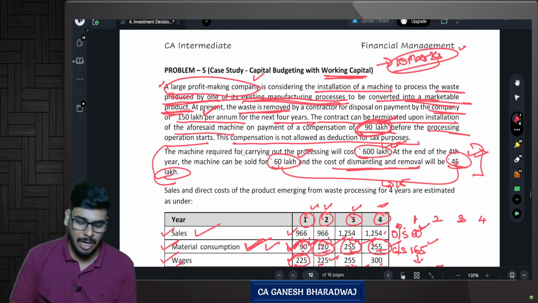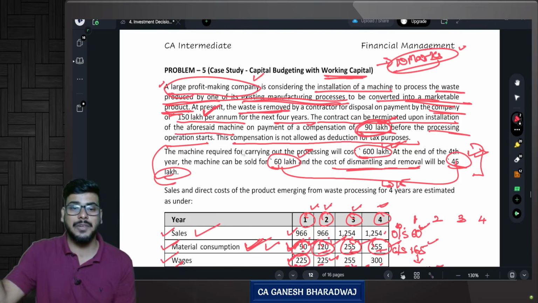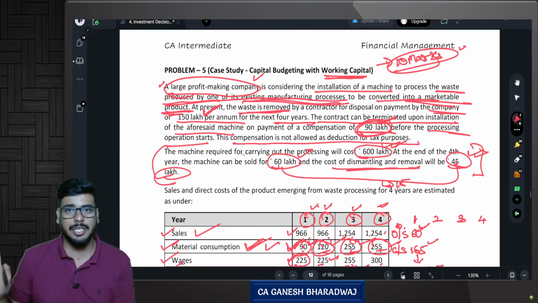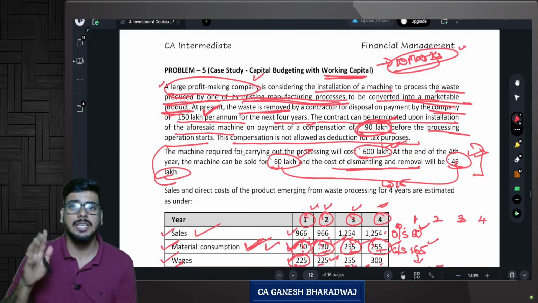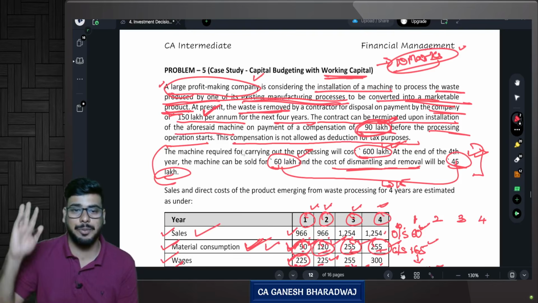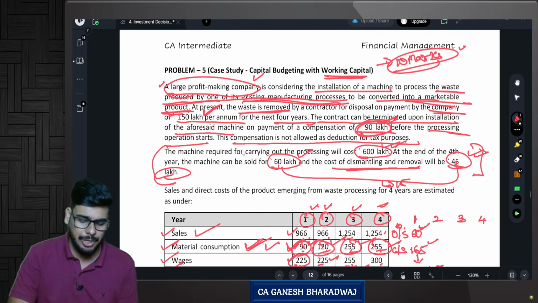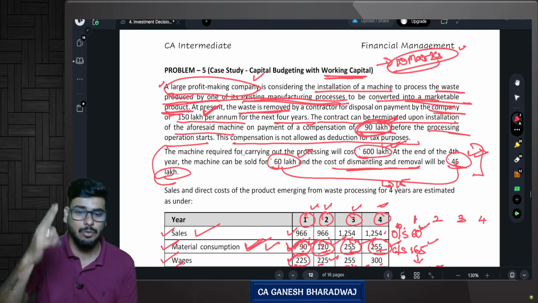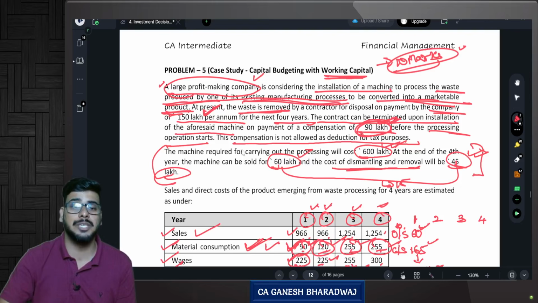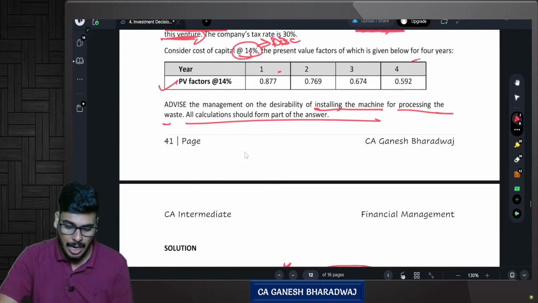This is what they have given. Correct? What does the contract say? Every year you need to pay 150 lakhs if you are using our services. Now, if you are going to process and not dispose, you want to terminate the services. They are saying, okay, since you are terminating our services, pay us a penalty of 90 lakh rupees. It's a compensation. That's all. Every year you need not pay me 150 lakhs. We are not going to provide any service. But since you have agreed and now you are cancelling the contract, pay us 90 lakh rupees. That's what they are saying. Are you clear with this, guys?